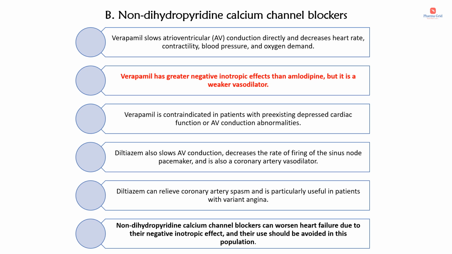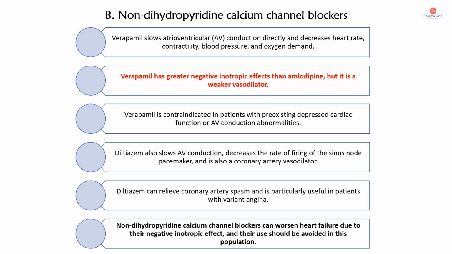Moving on to the non-dihydropyridine calcium channel blockers. Under this category come verapamil, which is a phenylalkylamine derivative, and diltiazem, which is a benzothiazepine derivative. Verapamil has a predominant action on the heart. It slows atrioventricular conduction directly and decreases the heart rate, contractility, blood pressure and oxygen demand. Verapamil has greater negative inotropic effects than amlodipine, but it is a weaker vasodilator.